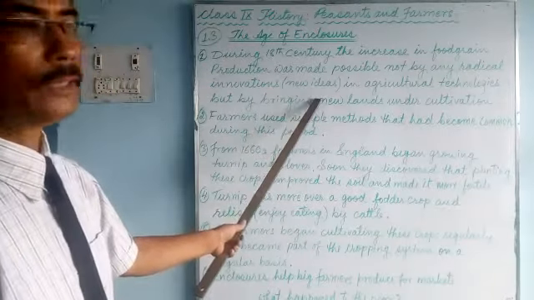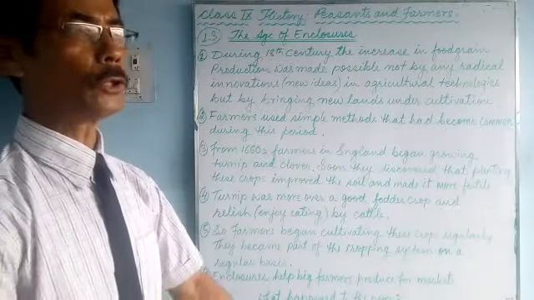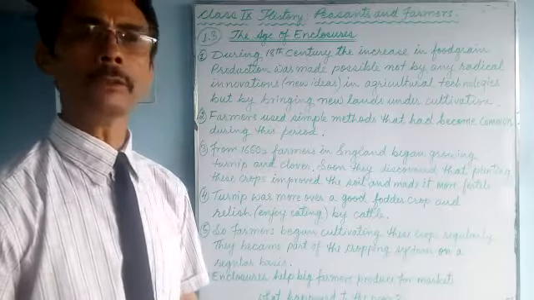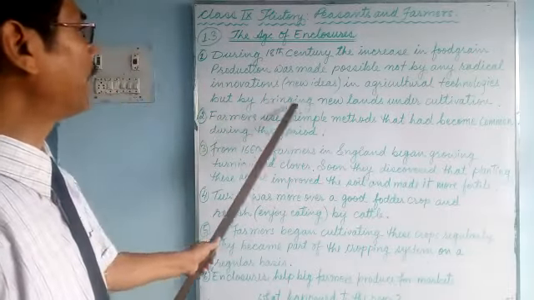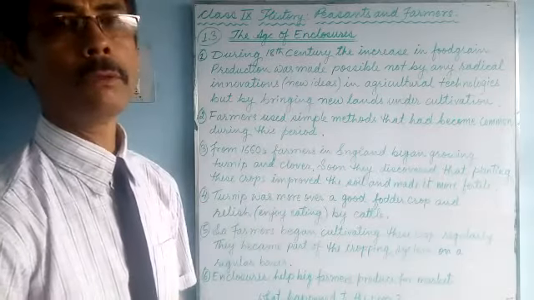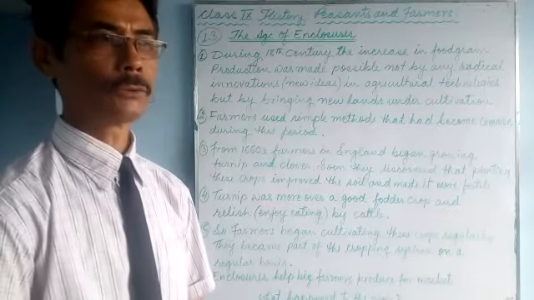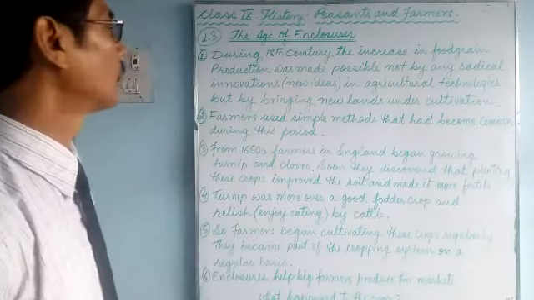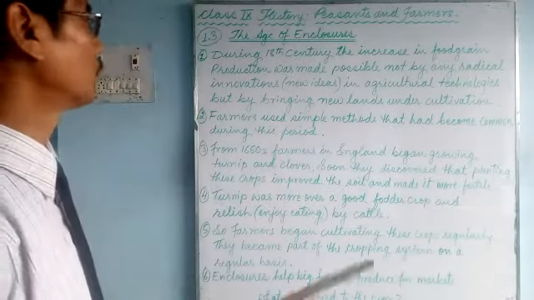Innovation means new ideas in agricultural technologies. No technologies were used. They adopted the old method. What was the old method? Bringing new lands under cultivation. We have already talked about the common lands, to which all the villagers had access, but now they were driven out.